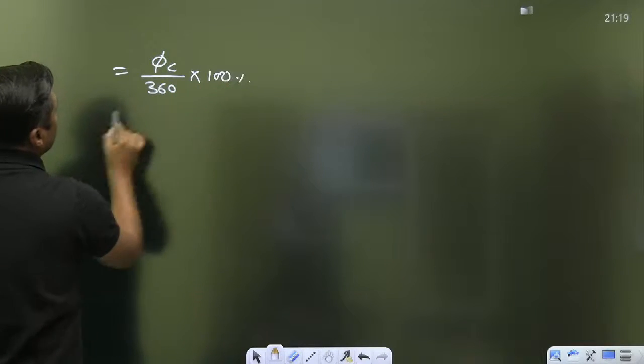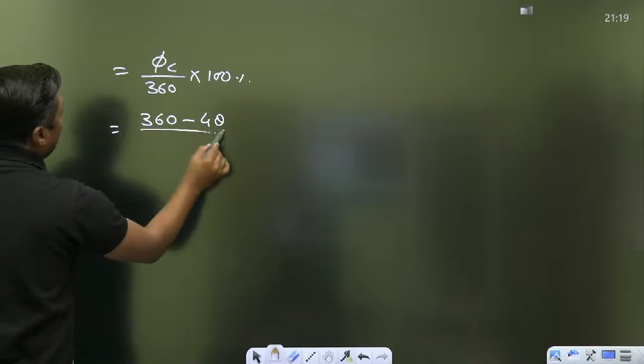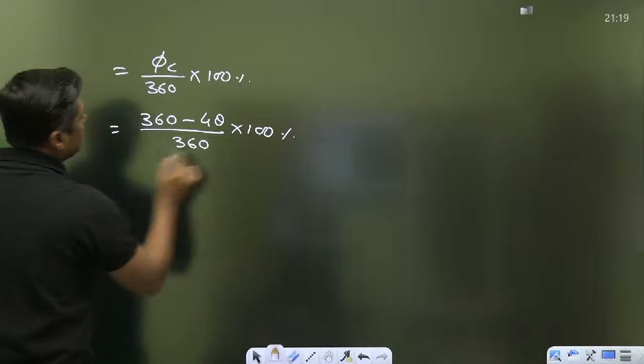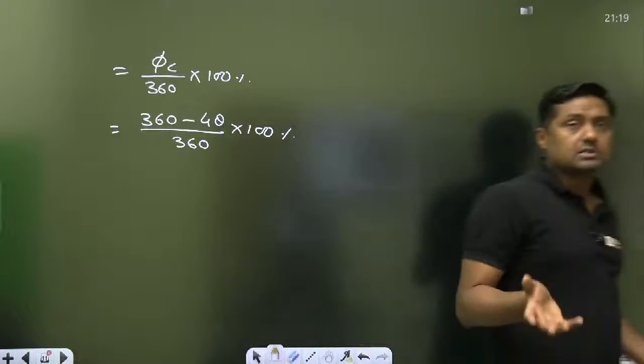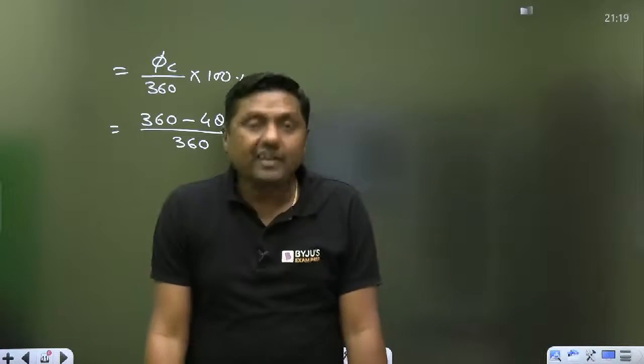So what is the conduction angle? 360 minus 4 theta upon 360 into 100%. That will give you the answer. Virtual calculators are allowed here, so they will ask this type of questions. So you are getting an idea.